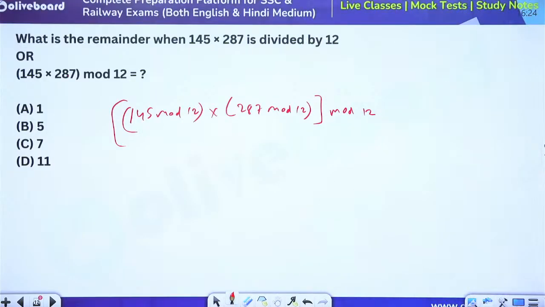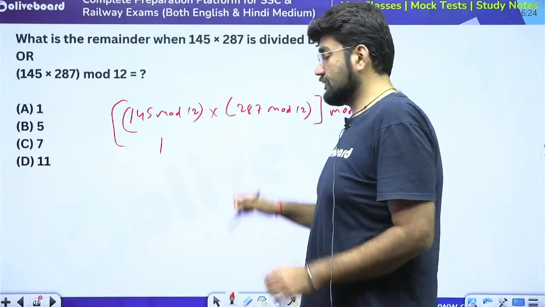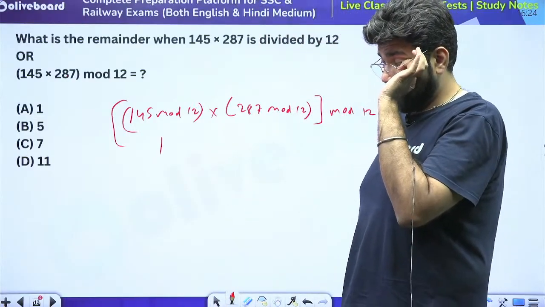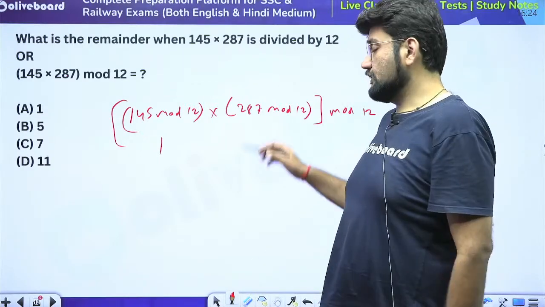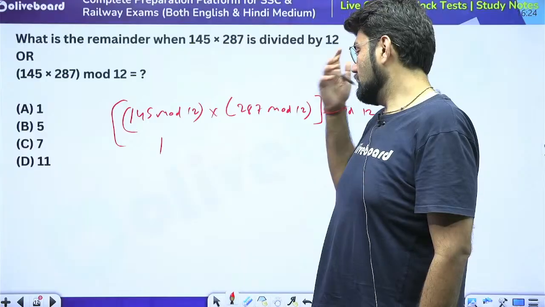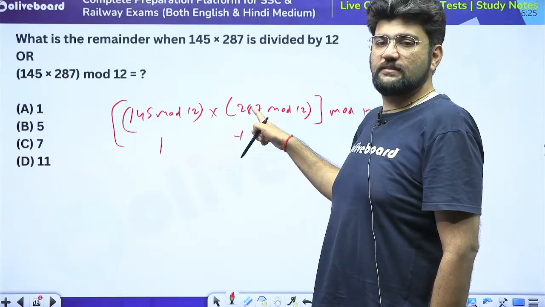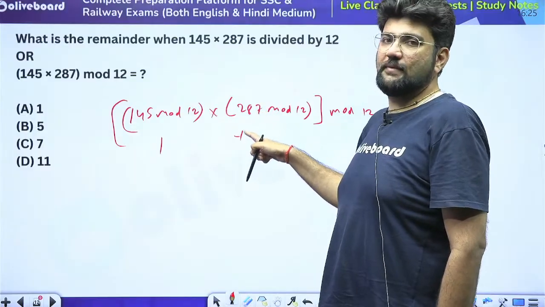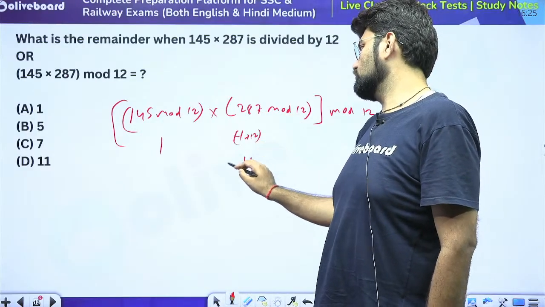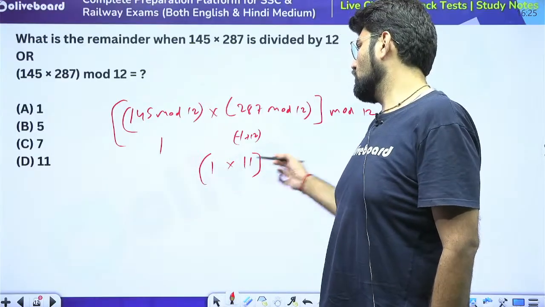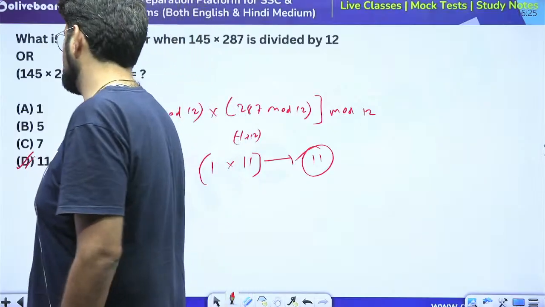Now 145 mod 12 is what? 1, because 144 we know. And similarly 287, 288, 144 double is 288. Okay. Now that is 12 into 24 should be 288. But this is 287. So this is minus 1. That becomes easier. Now minus 1 cannot be a remainder. So we'll have to add the divisor here. So we'll add plus 12 here. So we'll get 11 here. So the answer is 11 into 1. So mod 12 is not required because 11 will be our remainder. Option D is the right answer.